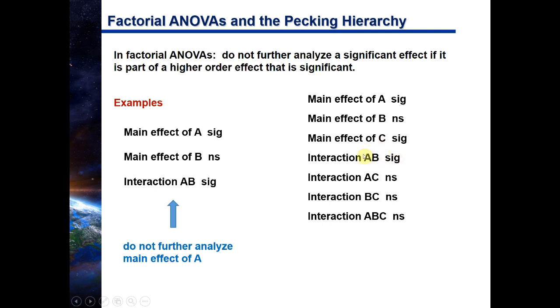Is C a part of it? No. So that means that if you need to run post hoc tests on C because it has 3 or more levels, you should do it. We're not going to ignore this main effect because it's not part of a higher order effect that is significant.